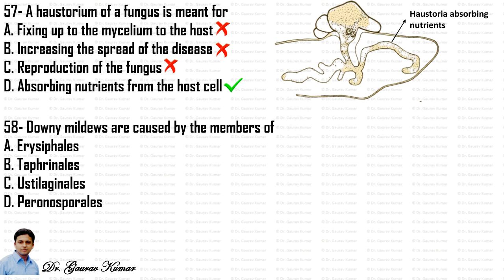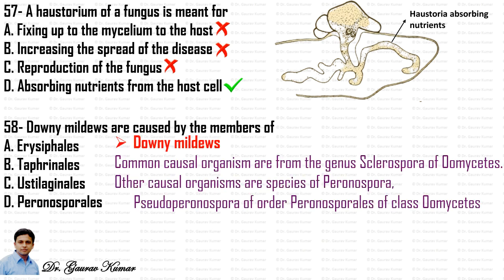Next question: downy mildew is caused by the members of. So let's read a little bit about downy mildew. Downy mildew is caused by the organism from the genus Sclerospora of oomycetes. The other causal organisms are species of Peronospora and Pseudoperonospora of order Peronosporales of class Oomycetes. So the answer to this will be D, that is Peronosporales.